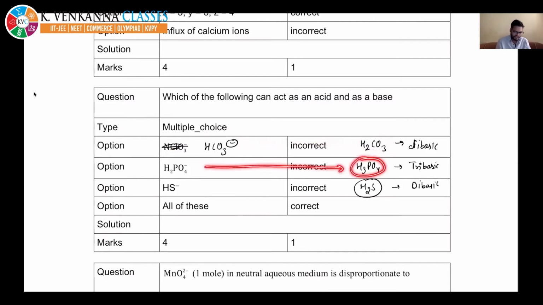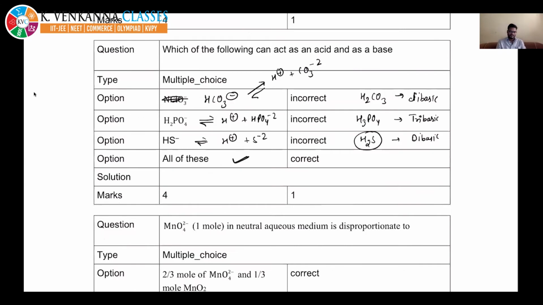Or they can further donate H plus and get converted into carbonate ion. So they can also behave as acid, all of them. So the answer is all of these. All of them can either donate the H plus or accept the H plus, right? Fine. This is a good question for you guys.